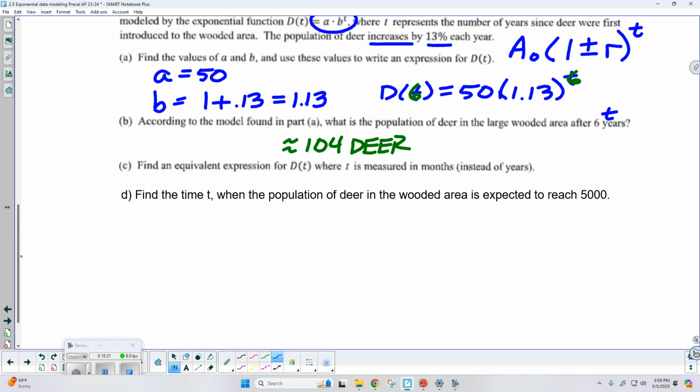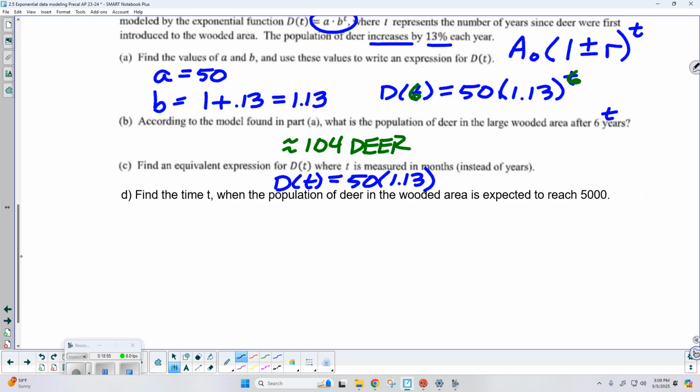Then C says find an equivalent expression for d of t when t is measured in months. There's only going to be one part of this that changes. I'm still going to have the 50 original deer, and the base is still 1.13, but the power is no longer going to be t. Here's what you have to realize: you're only going to get that 13% gain annually, at the end of a year. But we want the input now to recognize months. Any ideas on how we could do that?